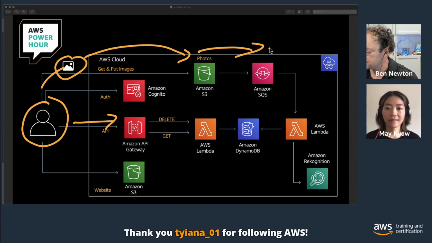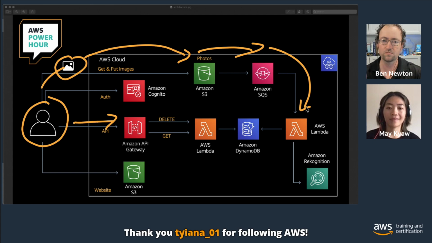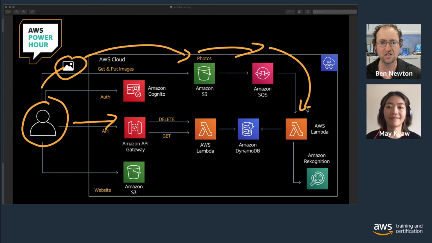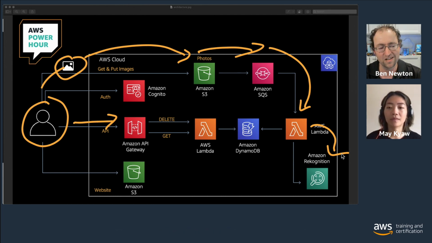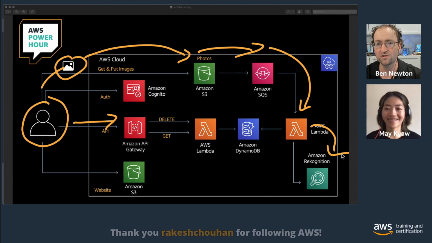So this back end is essentially asynchronous, where as soon as we drop an image or upload an image into Amazon S3, it's going to trigger an AWS Lambda function. Again, don't worry too much if you haven't used Lambda. We're going to really deep dive into Lambda next episode. But we're going to trigger a function which is going to make an API call out to a really cool service within AWS called Amazon Rekognition, which is a machine learning based service that performs object recognition and analysis from images and videos and things like that.